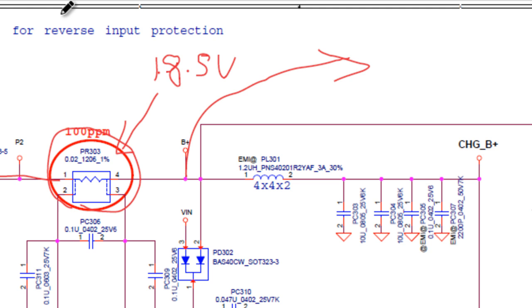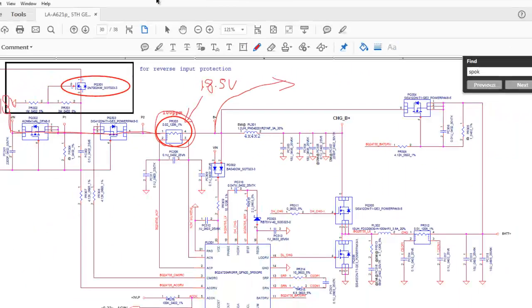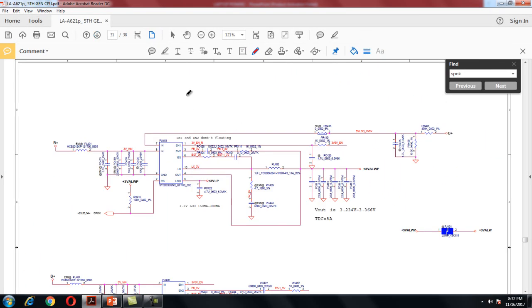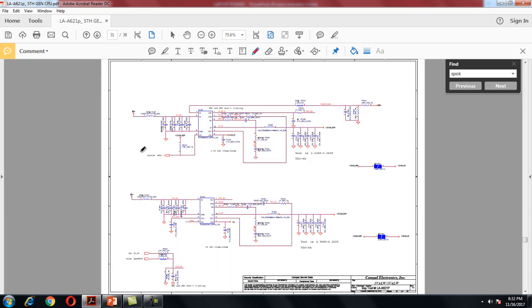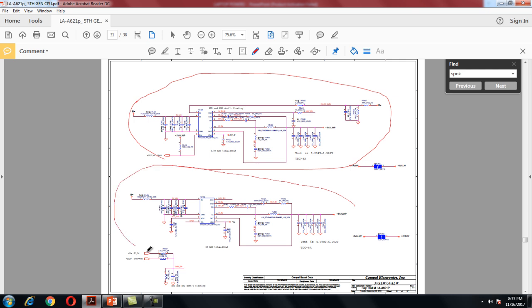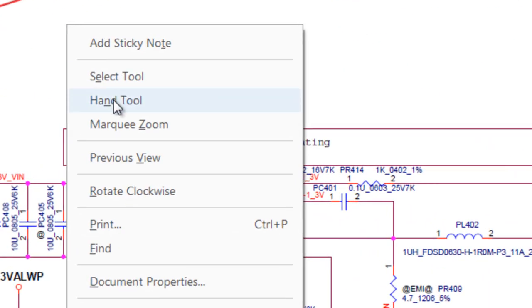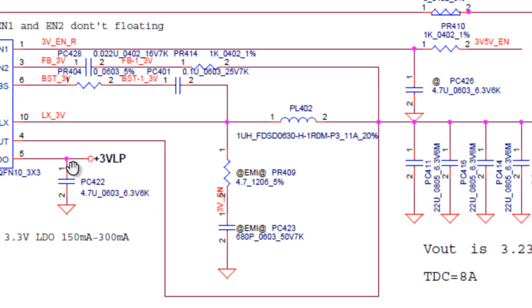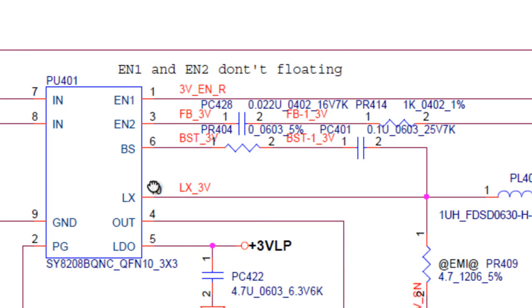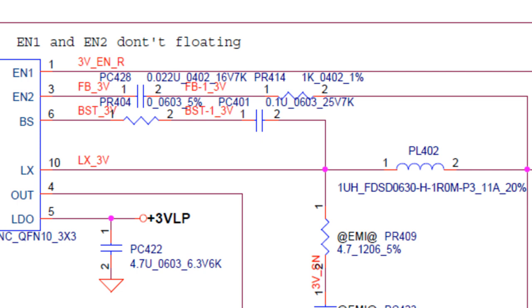Second, we'll see my always voltage, which is on page number 31. This is my always voltage section. You can see there are two sections, this one and another one. In this first section, the chip location is PU401.